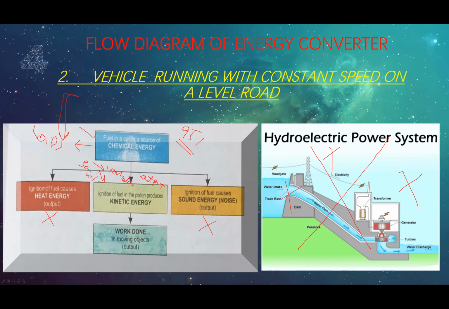Why? Because we need transportation, right? So sometimes we will compromise. And what do we compromise? We compromise on maximum energy loss, right? Over what? Over the kinetic energy gain. Why? Because we need to travel faster than our normal rhythm. So this is the second example of the vehicle running with a constant speed on a smooth level road, right?